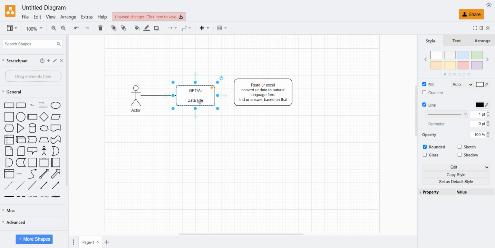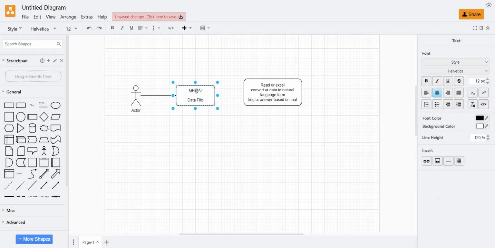Now, in this example, I have considered ChatGPT or any AI tool. Let's say you are building a custom tool built on the API of ChatGPT or any other platform.